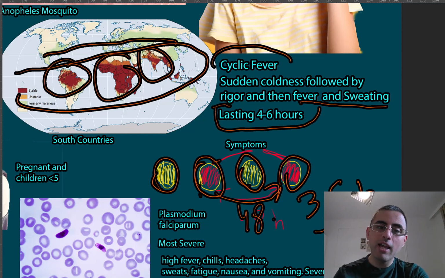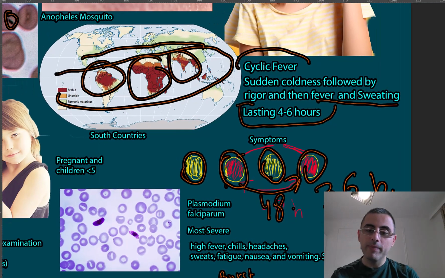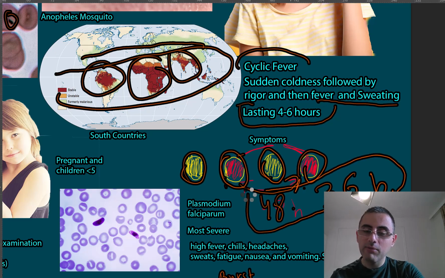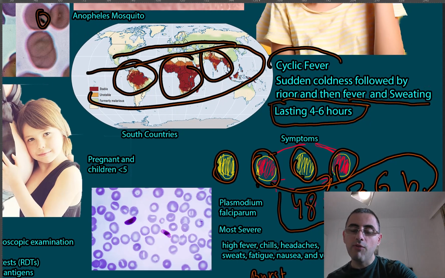It depends on the type of Plasmodium. Different types have different intervals of symptoms. The most important and most deadly variant has 48 to 36 hour intervals of symptoms. So this symptom starts every 36 or every 48 hours and lasts 4 to 6 hours. It's cyclic fever: sudden coldness, shivering, sweating, fever, which lasts 4 to 6 hours.